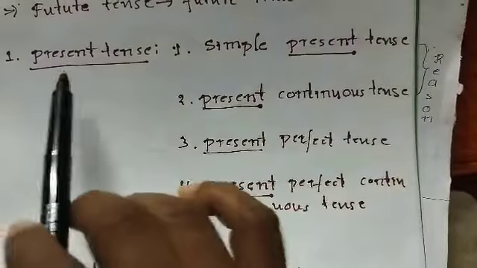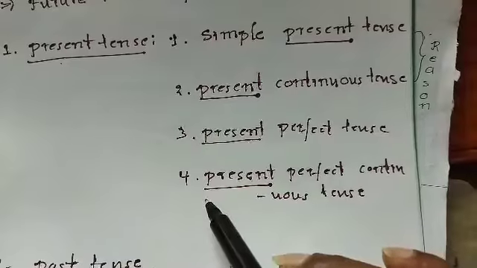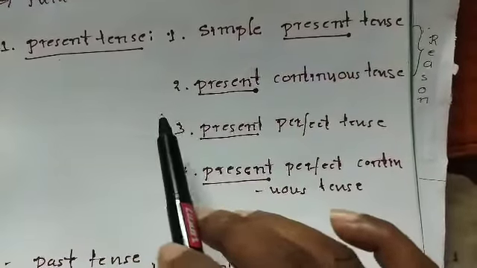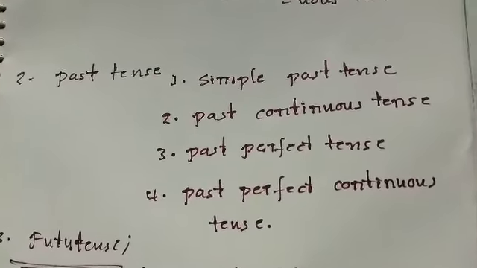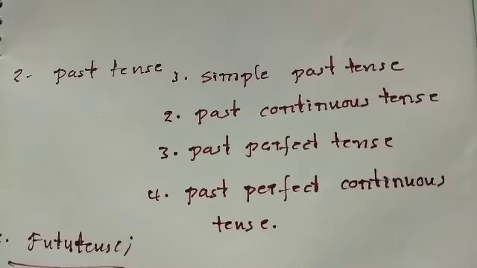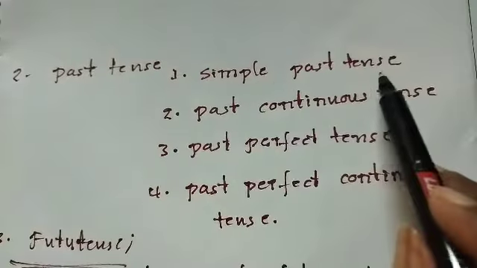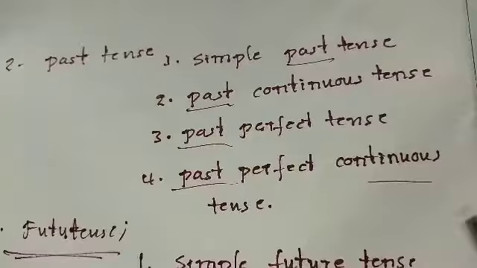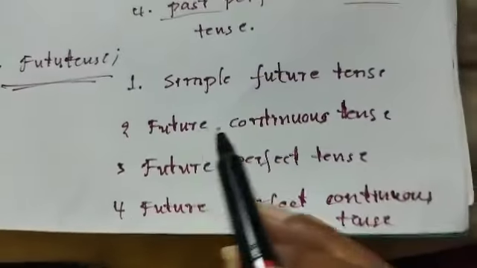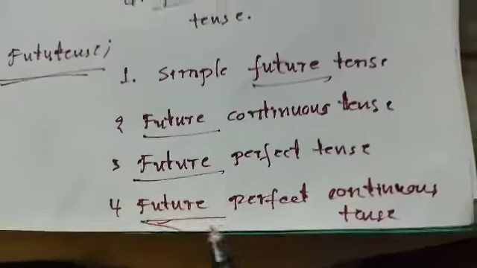In this way, just remember the present tense and its four types, and we can remember the past tense and its types and the future tense and its types. See: simple past tense, past continuous tense, past perfect tense, past perfect continuous tense. Simple future tense, future continuous tense, future perfect tense, future perfect continuous tense.